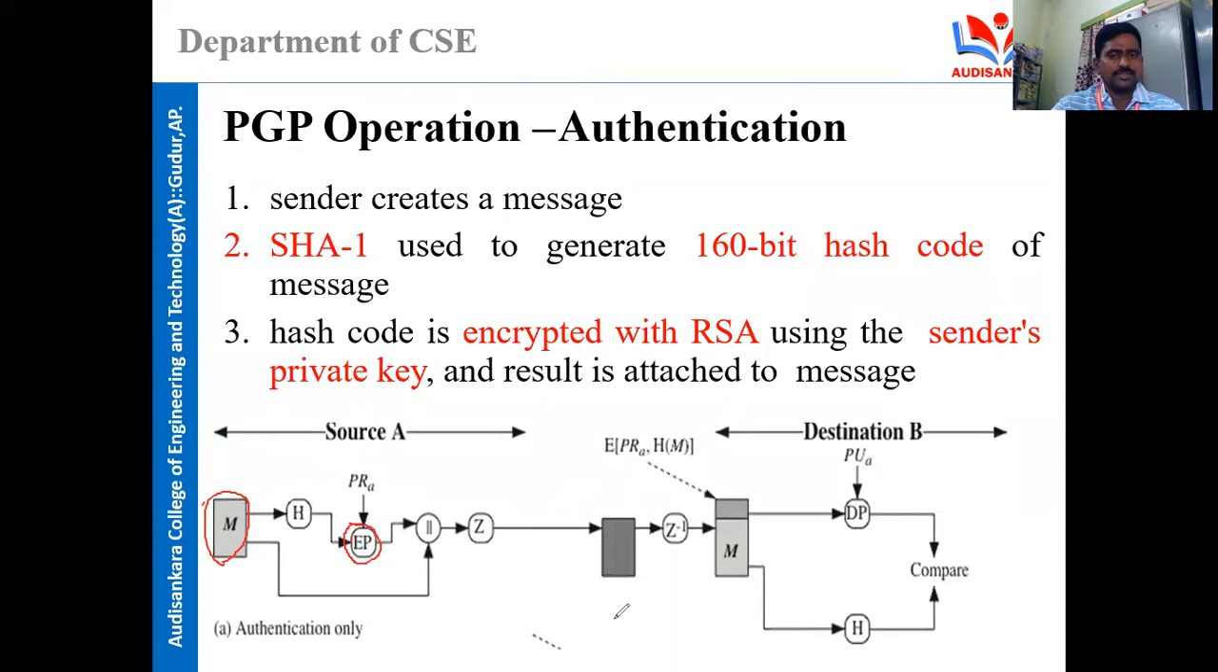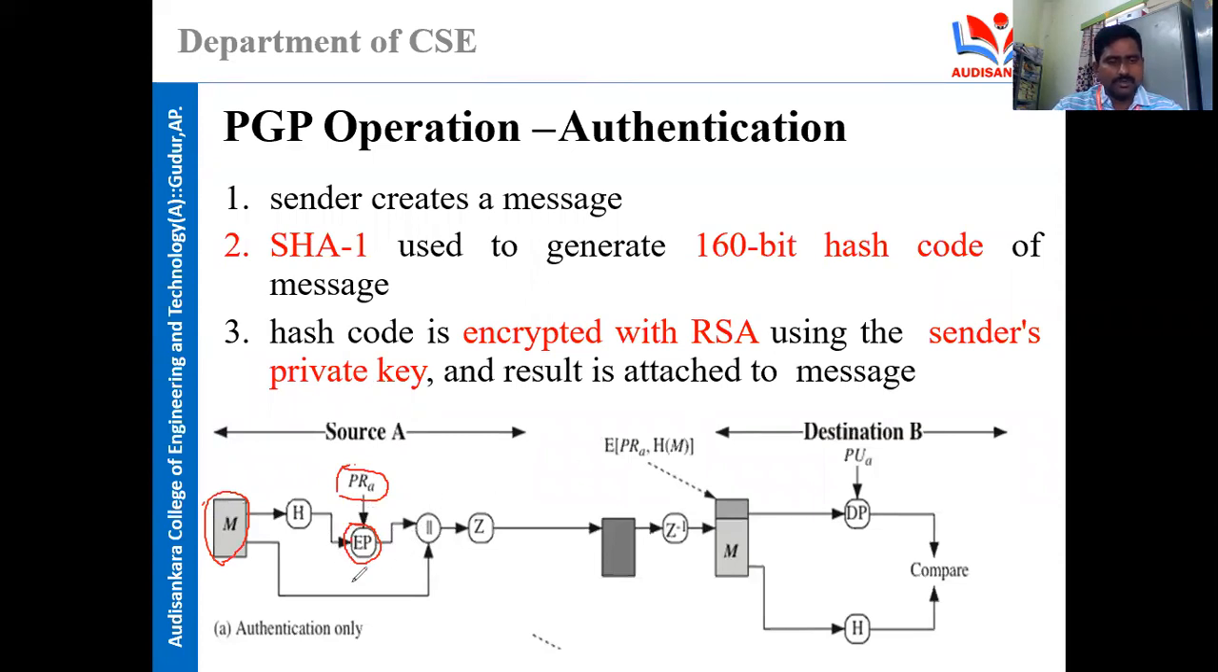It is done with the RSA algorithm using the sender's private key. The private key is represented with R. If it is a public key, in the place of R you can find U. Here it is A, which means the sender is A. Now A is sending the message to some destination. At that time we use the sender's private key to perform the encryption process, and after that the result is attached to the message.